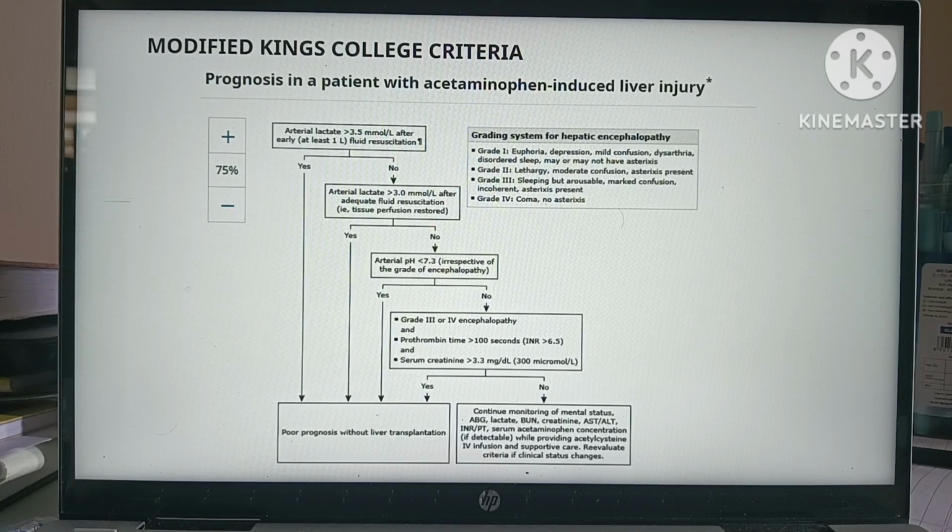So these are the indications for liver transplant. When the arterial lactate is more than 3.5 millimole per liter after 1 liter of fluid resuscitation, or the arterial lactate is more than 3 millimole per liter after adequate fluid resuscitation, after tissue perfusion is restored; and also if the arterial pH is less than 7.3; or there is grade 3 or 4 encephalopathy, prothrombin time more than 100 seconds or INR more than 6.5, and serum creatinine more than 3.3 milligram per dl. In all these cases, there is poor prognosis without liver transplantation.